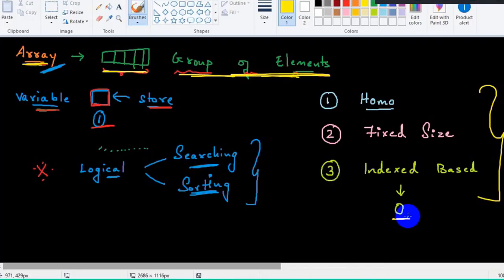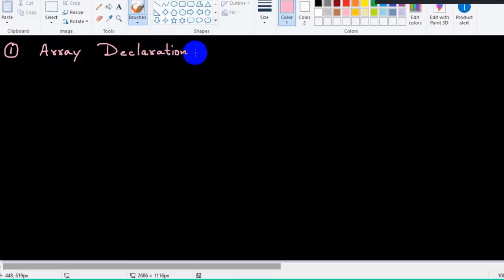But now we have to understand how we create an array and what the different aspects of it are. Slowly, we'll try to understand each and every syntax. The first syntax which I will be doing here is something called array declaration. This is our first syntax.